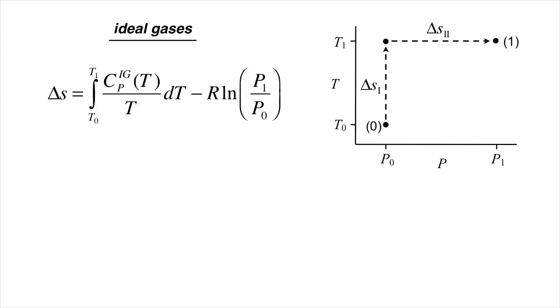Before proceeding with some practical examples, I'd like to again highlight a few limiting cases that tend to arise quite often, so deserve special attention. The first is the case of an ideal gas. Recalling the analysis we just did for delta S from state 0 to state 1, and setting the departure term to 0, we find that for an ideal gas, delta S is given by minus R log of the pressure ratio, plus the integral of Cp over T dT.